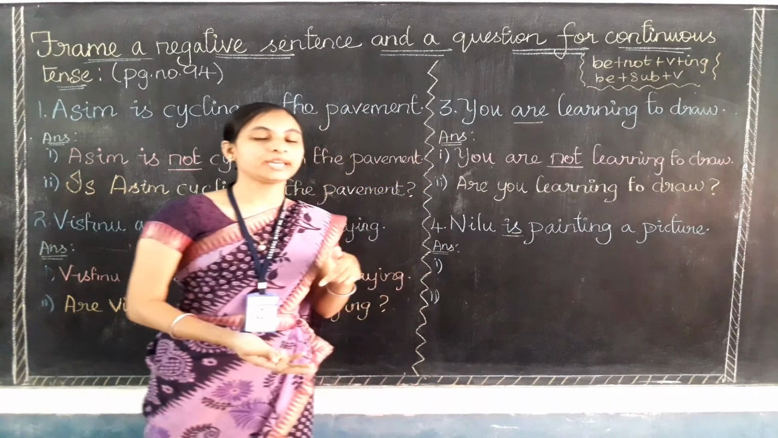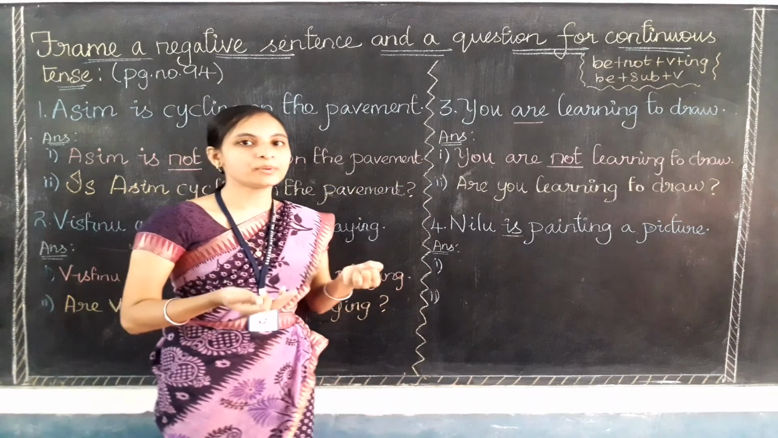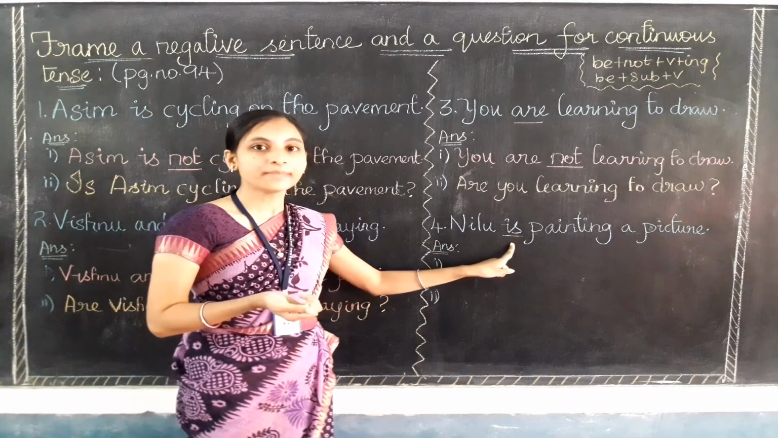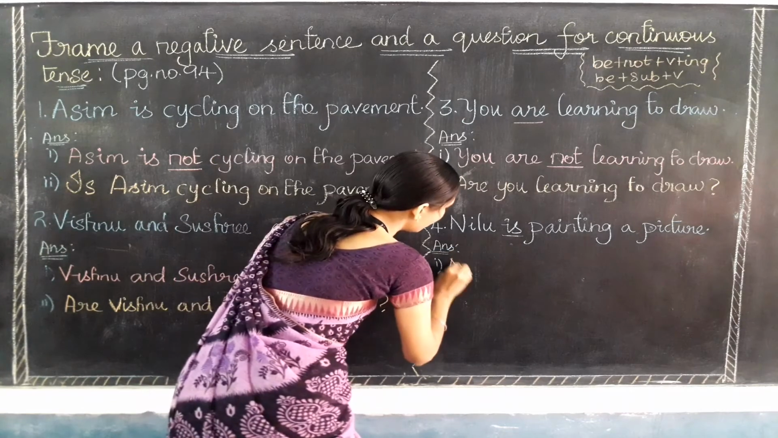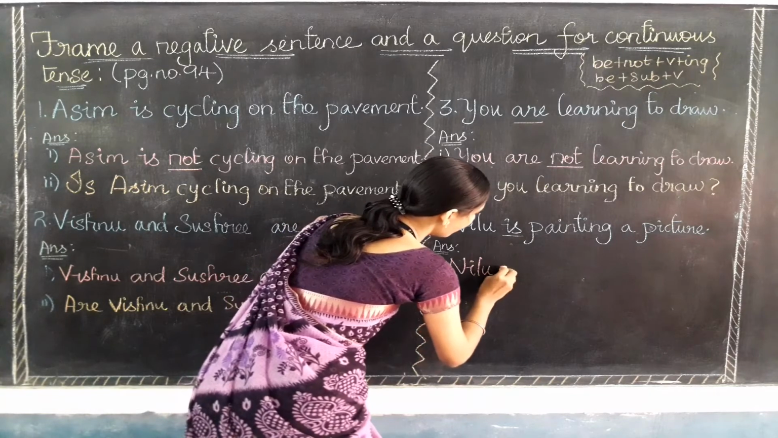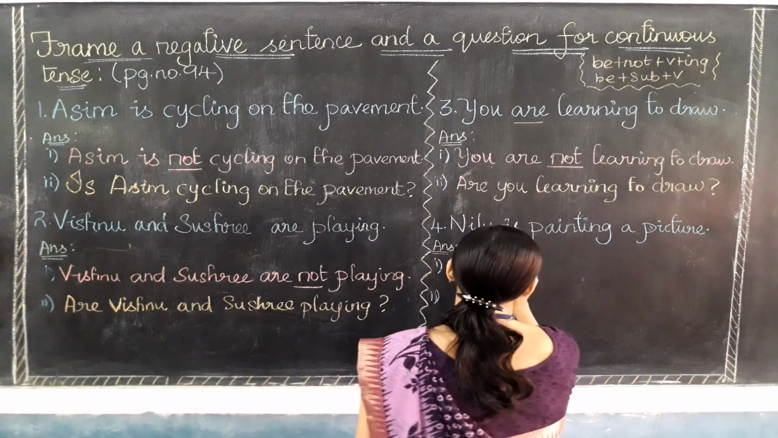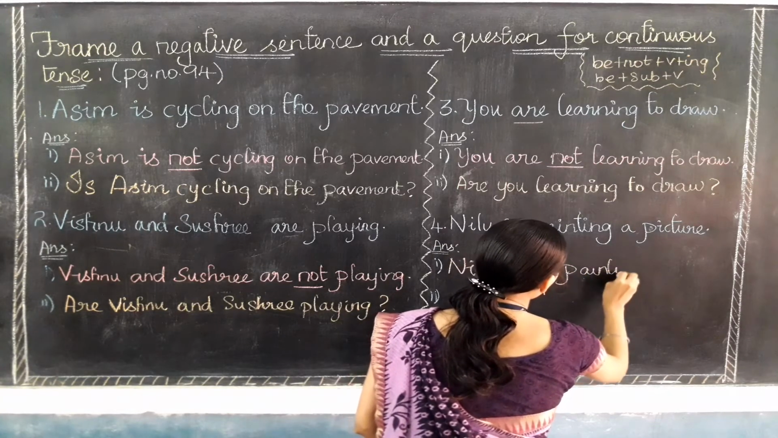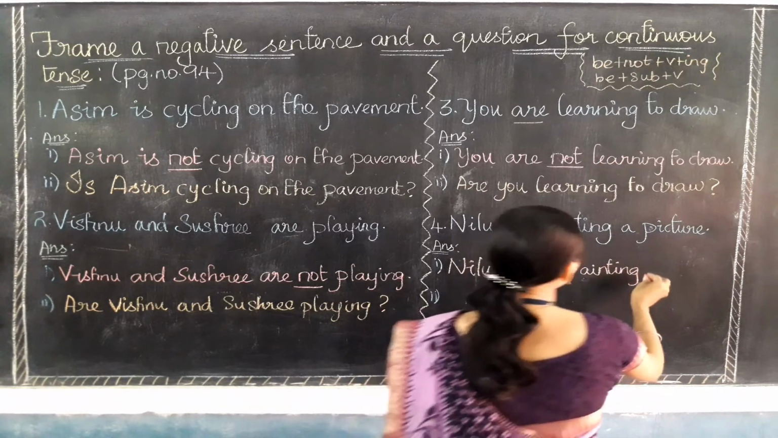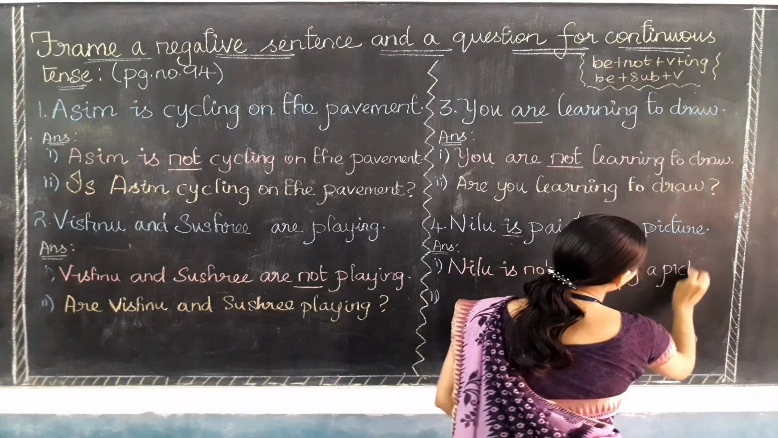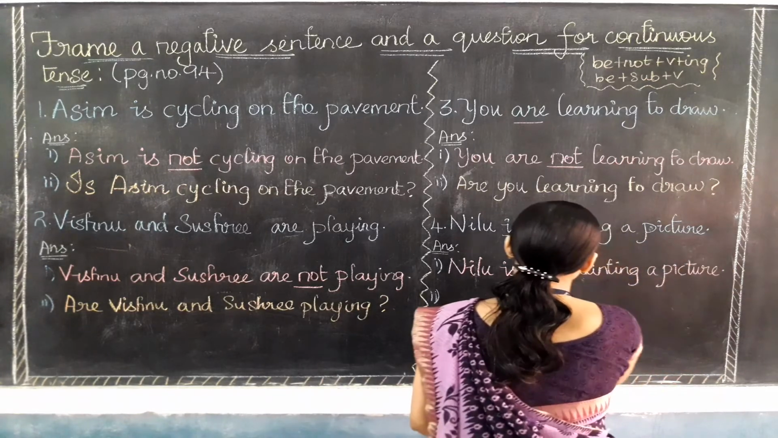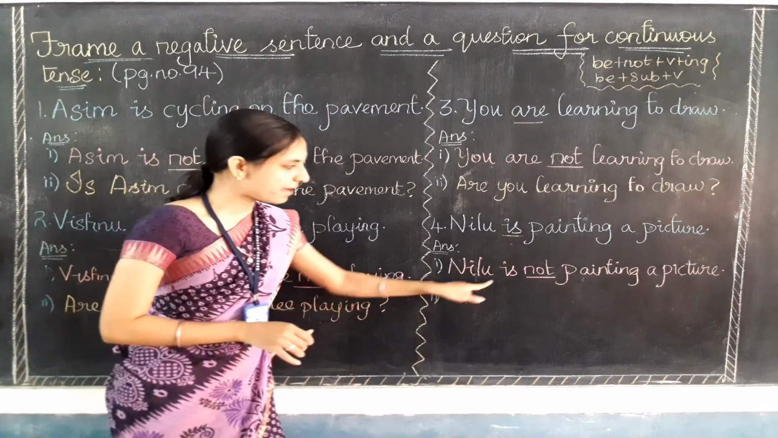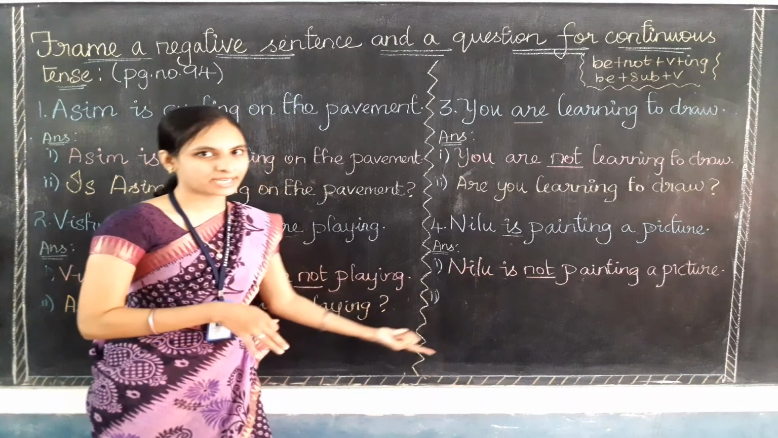So first I need to make the negative sentence. Can you tell me what will be the answer? Yes, I need to put what? Not. Where? After the is only. So the answer will be: Neelu is not painting a picture. Neelu is not painting a picture. It is the negative sentence. Okay. So after is we have put the not, so it became the negative sentence.